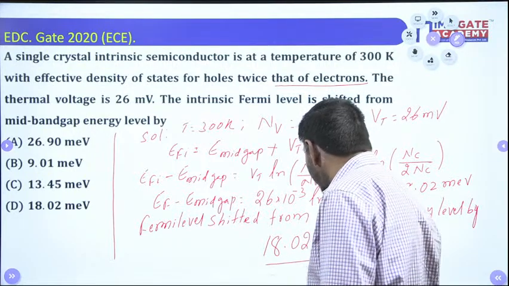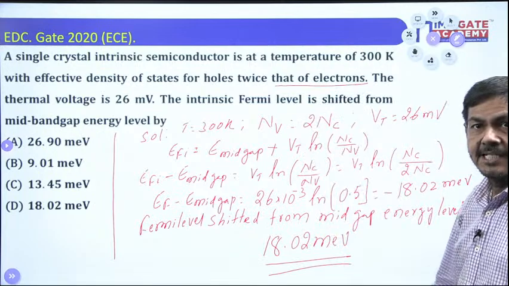That much change is possible. So finally the change is that much.